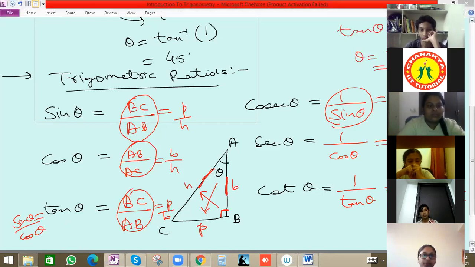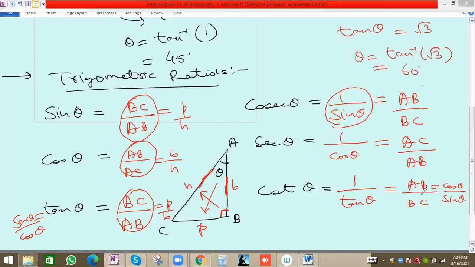Fine, okay. So cosec theta should be AC by BC. Cosec theta is right on one side, P by H. Why have you written AC here? See, sin theta is P by H, so BC by AC. Here is the correction, BC by AC. So here also it is correct, AC by BC, because H by B will be the value.